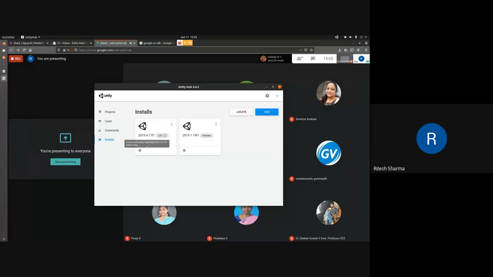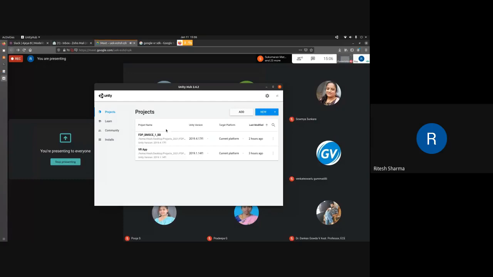You can install multiple versions. As you can see, I have another, older version, but we don't need it at the moment. What we need is this one, so that all of us are on a common platform. On Unity, it matters what version you are using. In most languages there is backward support, but Unity asks for a very specific version. So it's important that all of you have this version, so that there is no problem while we are doing the project.